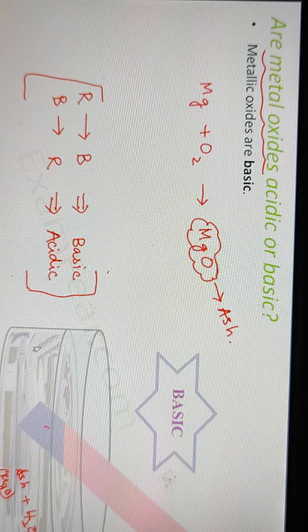If you try to experiment with another metal oxide, you will see the same result. For example, if you take some rust, or any material which has undergone rusting, the red powdery thing, and try to mix it with water, even though it is not mixed properly, but at least you try to mix it to some extent, and then you dip the litmus paper, you will see that in that case also the red litmus turns blue, which shows that the rust is also basic in nature.